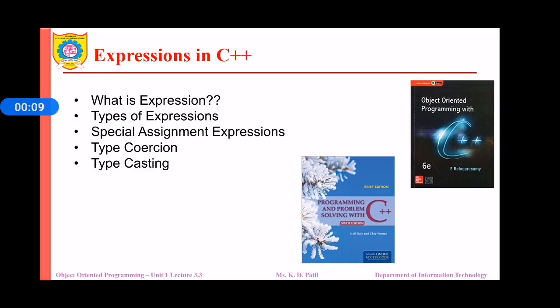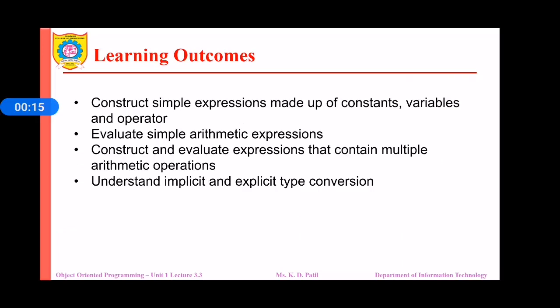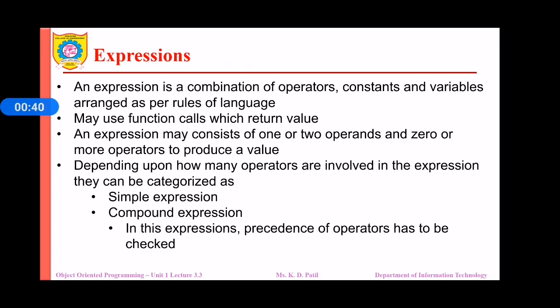In this lecture, we are going to see expressions in C++ as well as implicit and explicit typecasting. At the end of this lecture, you will be able to construct simple expressions made up of constants, variables and operators. You will be able to evaluate simple arithmetic expressions. You will be able to construct and evaluate the expressions that contain multiple arithmetic operations. You will be able to understand implicit and explicit type conversion.